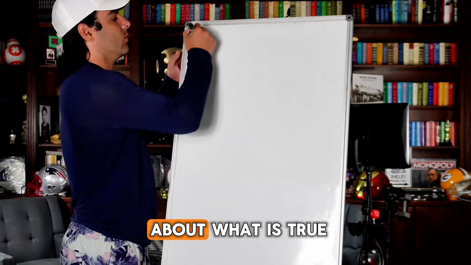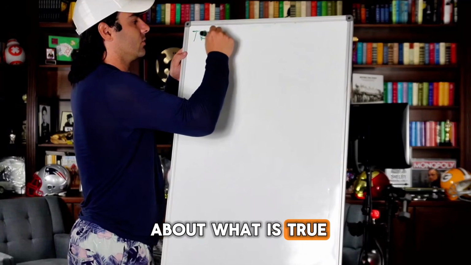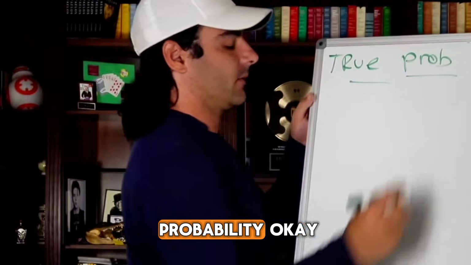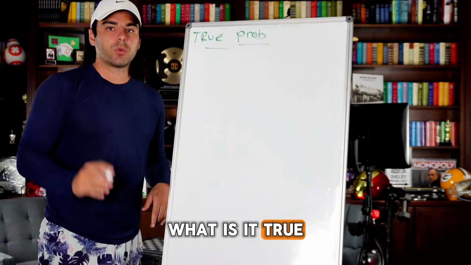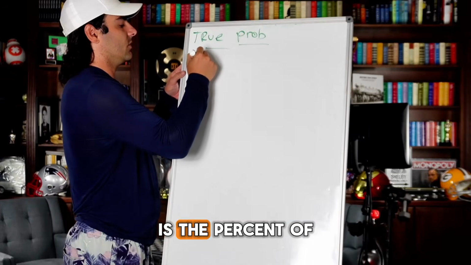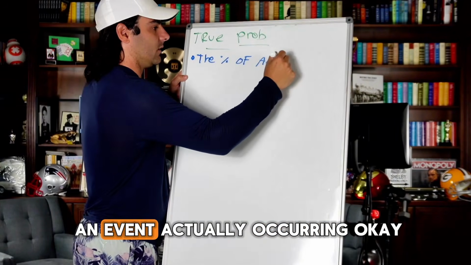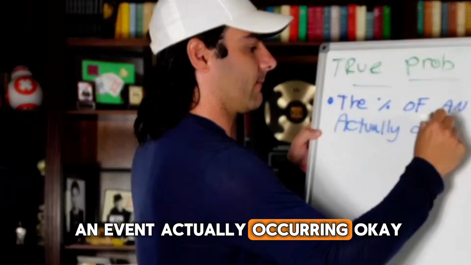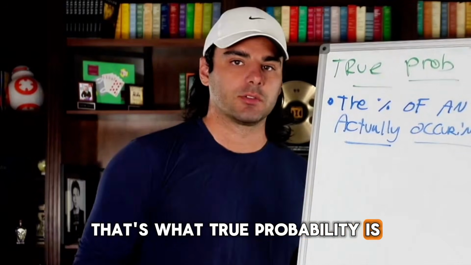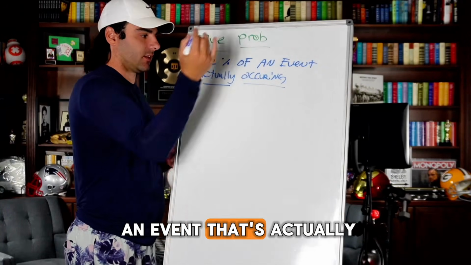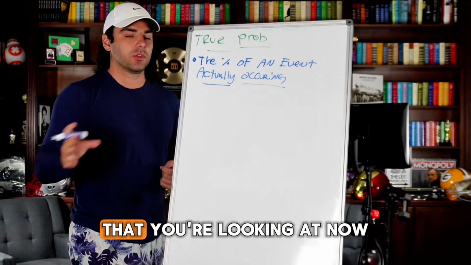Let's start by talking about what is true probability. Okay, what is it? True probability is the percent of an event actually occurring. That's what true probability is: the percent of an event that's actually going to occur that you're looking at.